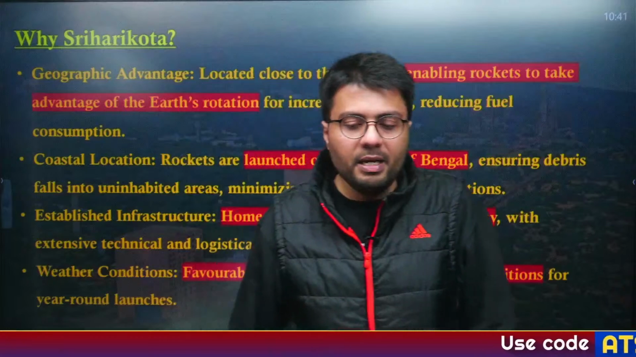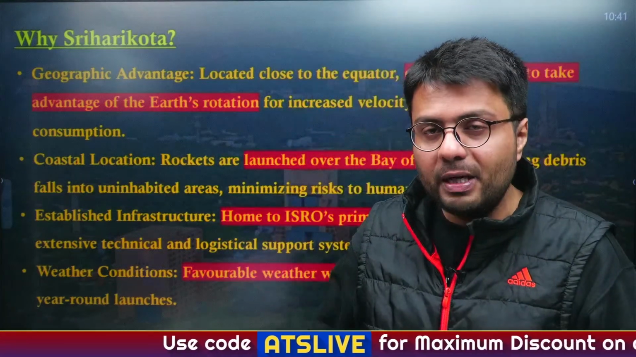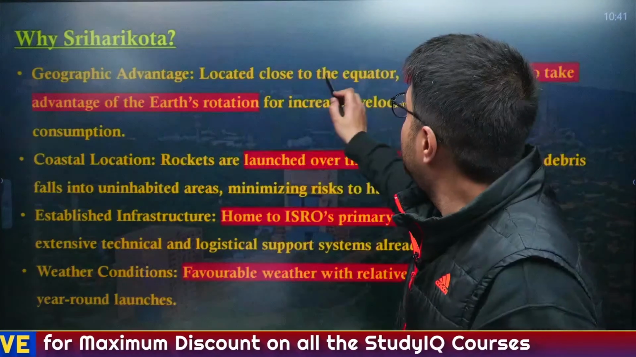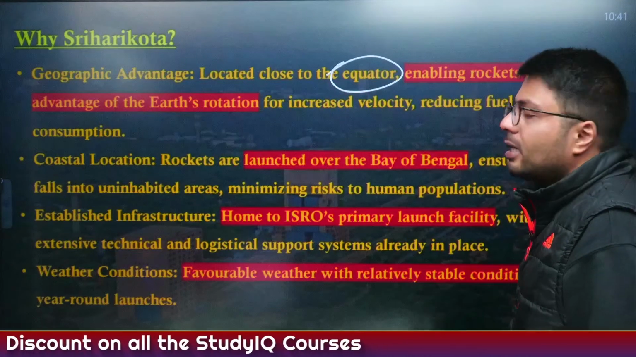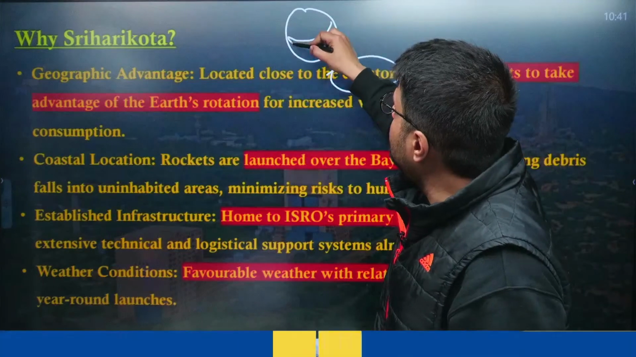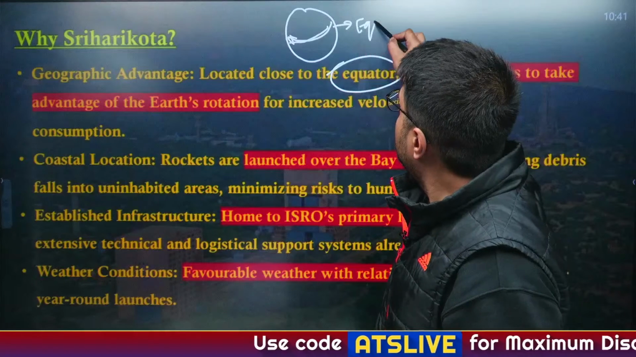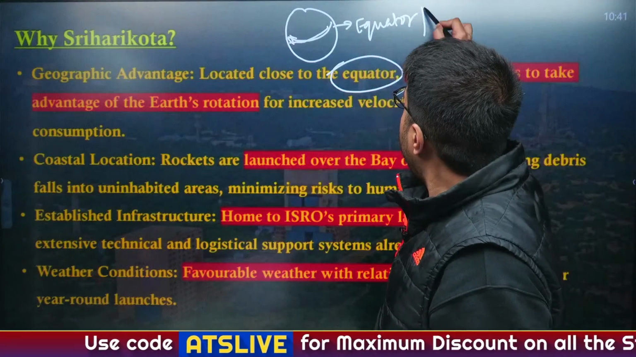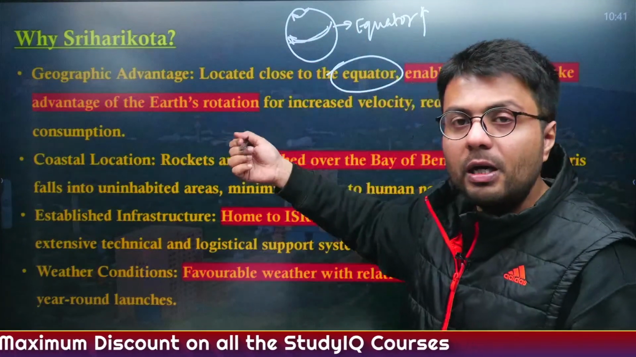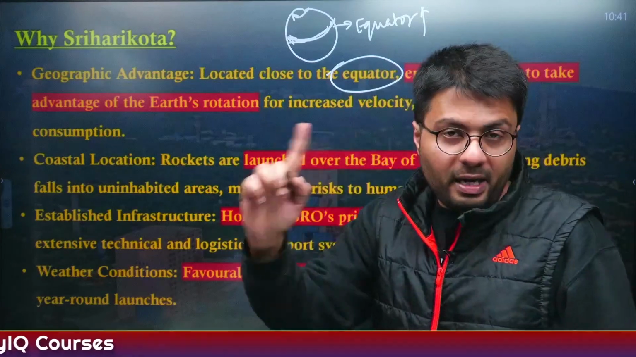Now, there are many reasons. First is that Sriharikota has a significant geographical advantage, because it is located in the southern part of our country, which makes it quite close to the equator. Now, as you can understand, the earth rotates on its own axis, right? And the speed of this rotation near the equator is quite high as compared to the speed of rotation near the polar regions. So the closer your launch pad is to the equator, the higher will be the Earth's speed in that region.